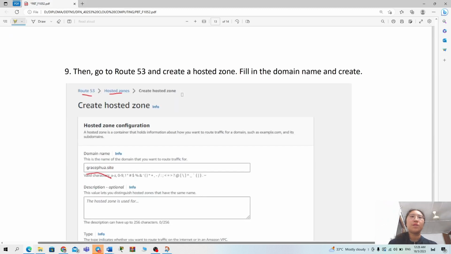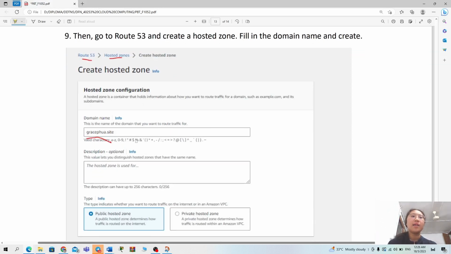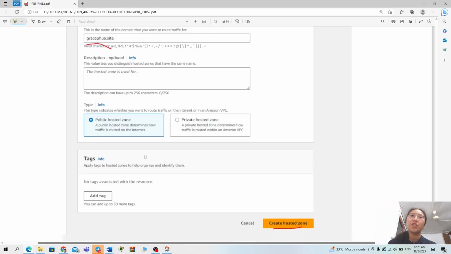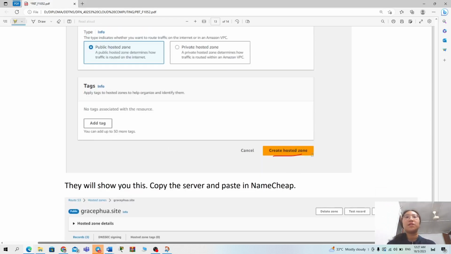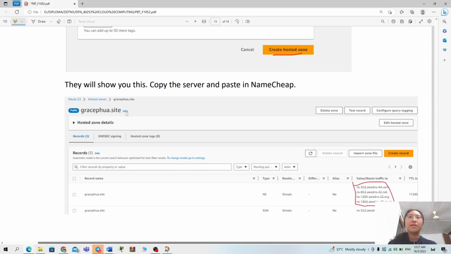After that, we go to Route 53, and from the dashboard we click Hosted zones, create hosted zone, and fill in the domain name here, gracepa.site, choose the type public hosted zone, and click the orange Create hosted zone button. It will show gracepa.site, and here are the NS values to route traffic to.